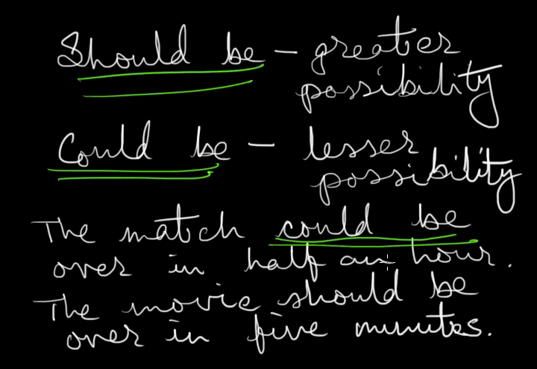It has to be over at some point of time. Maybe within 5 minutes, maybe within 4 minutes, maybe within 6 minutes. But there is a big chance that the movie will be over in 5 minutes. So we are using the movie should be over in 5 minutes to express a greater possibility.